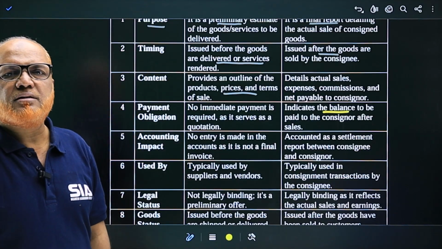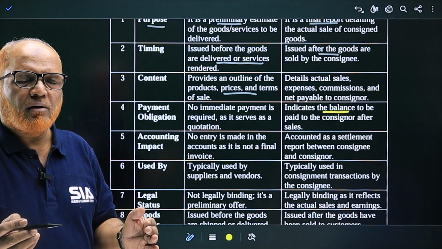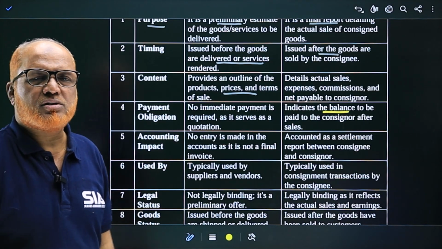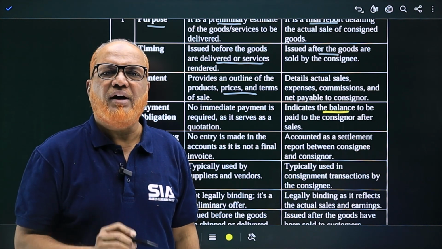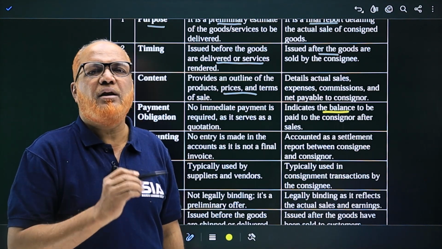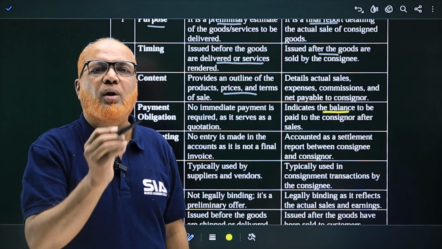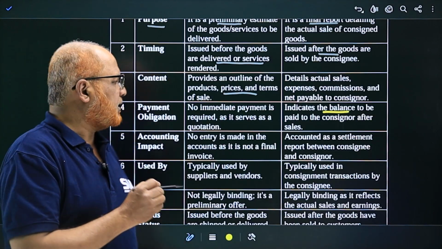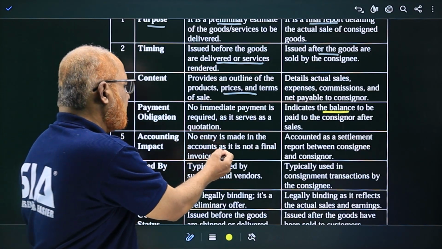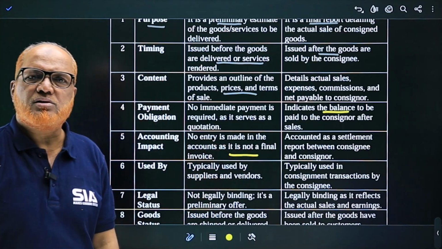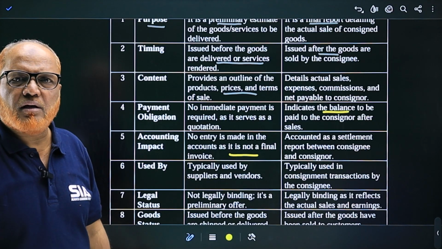Accounting impact. What is the entry on the basis of this Proforma invoice? Proforma invoice is not a final report. It's only a preliminary report. So it will not be recorded. It will not be used to record the accounting transaction. No entry is made in the accounts as it is not a final invoice.